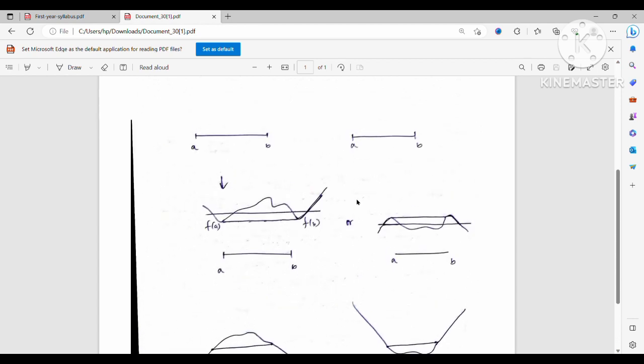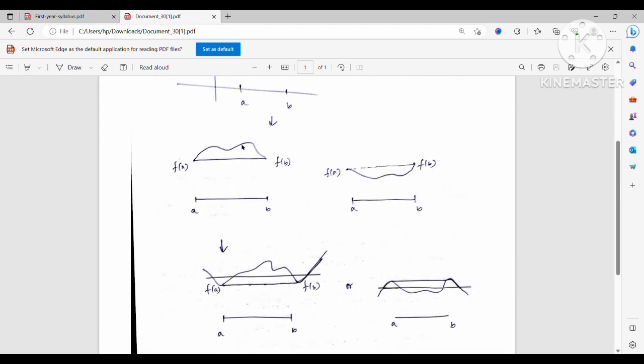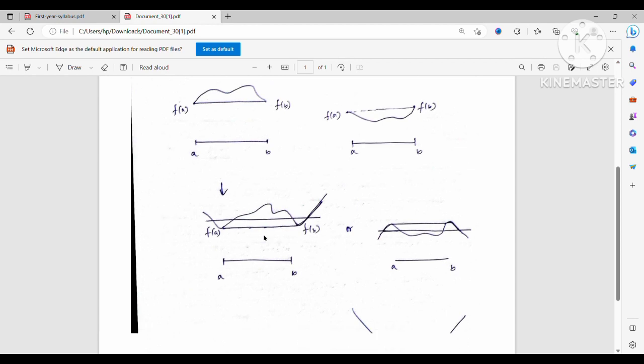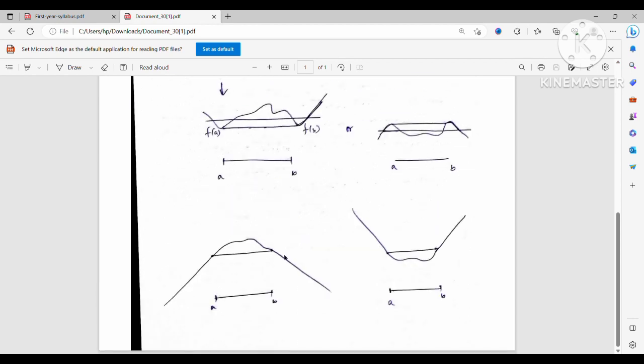Okay. So the main part is this. For the first part, you have to just think about the intermediate value property. If there is some point for which f(x) is greater than f(a) and there is some point for which f(x) is less than f(a), then definitely by the intermediate value property the value f(a) must be attained between these two, so that will not happen. In the second case, you have to see that if f(x) behaves the same as it does between a and b, then also it will contradict. So finally we can conclude that there does not exist any such function.